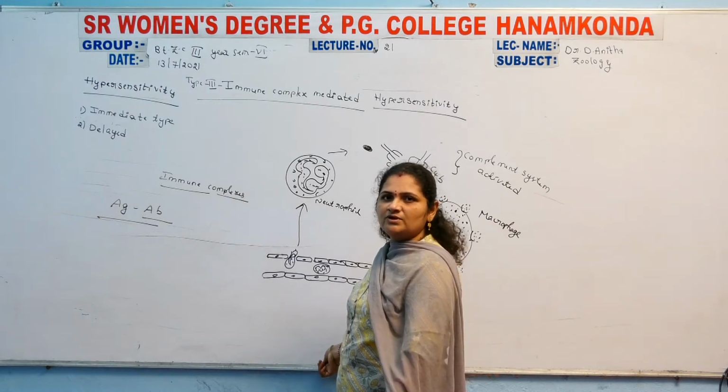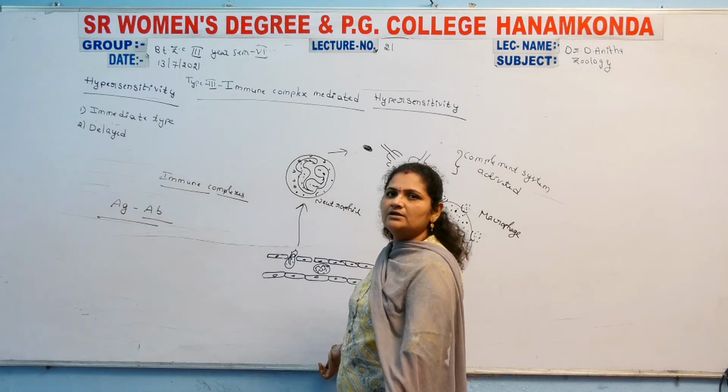Antigen antibody reactions then occur between the antigens and antibodies. Some part of the antigens and antibodies are destroyed, but the remaining antigen antibody complexes may not be digested or dissolved. They remain in an insoluble form.